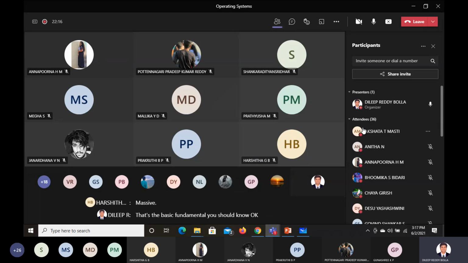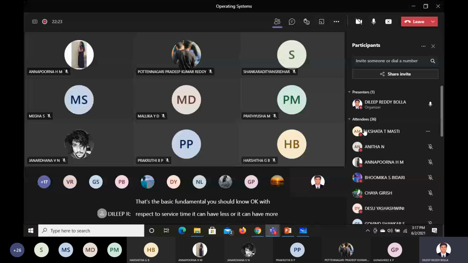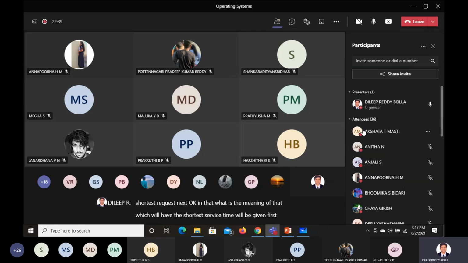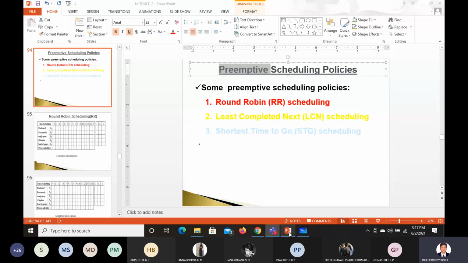With respect to service time, it can have less or it can have more service time. We are not bothering about that, but based on the admission time, we are going to give the first priority. And next is shortest request next. The name itself says it. What is the meaning of that? The process which has the shortest service time will be given first, but again, based on the admission time, both of them are considered. So these two fundamental concepts you remember.